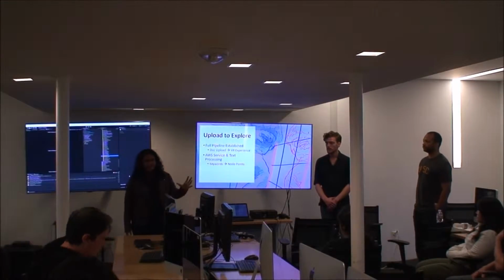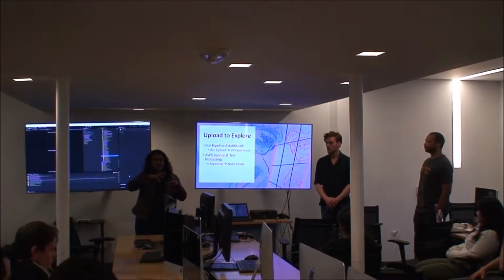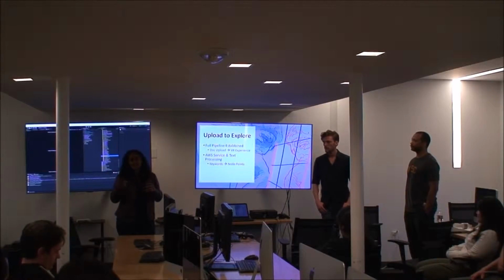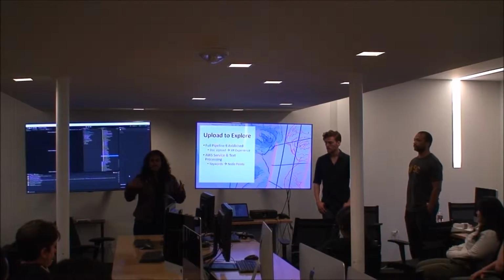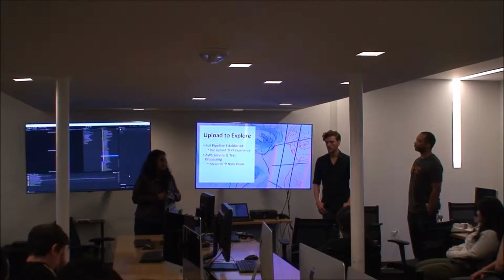And then once you have that, based on the number of keywords, we try to get the note points that will be in the procedurally generated environments. So once you submit, if you get a return value 0, that means you have the whole environment ready to be explored in VR. So that's how it goes.